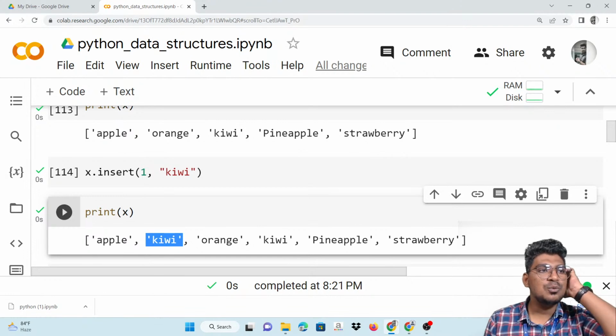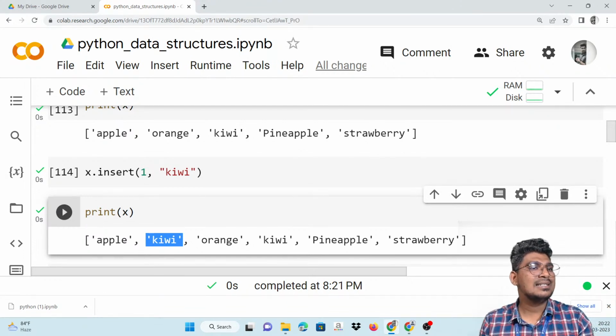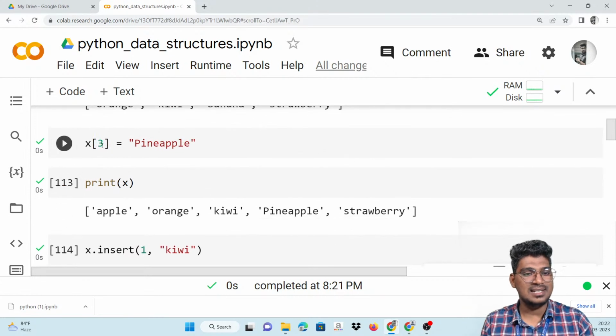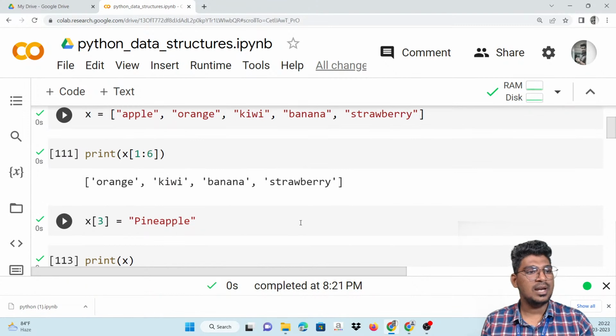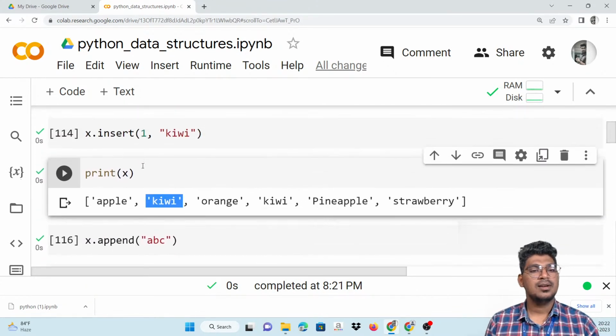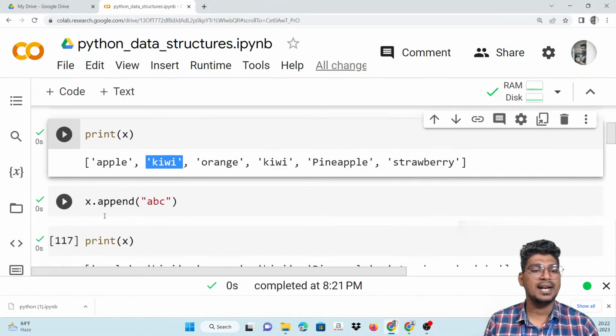Philip, it is not the second value, not pineapple as the first value, so it will be 0. Actually I'm saying you can see it here. The third index is going to be added. That means apple is 0, then 1, and also 2 and 3. That is the pineapple here. Right. Now the insert function helps to add at the index number you specified, that is the first index. Then append. The append function helps to add the item at the end of the list, which I said before, right?